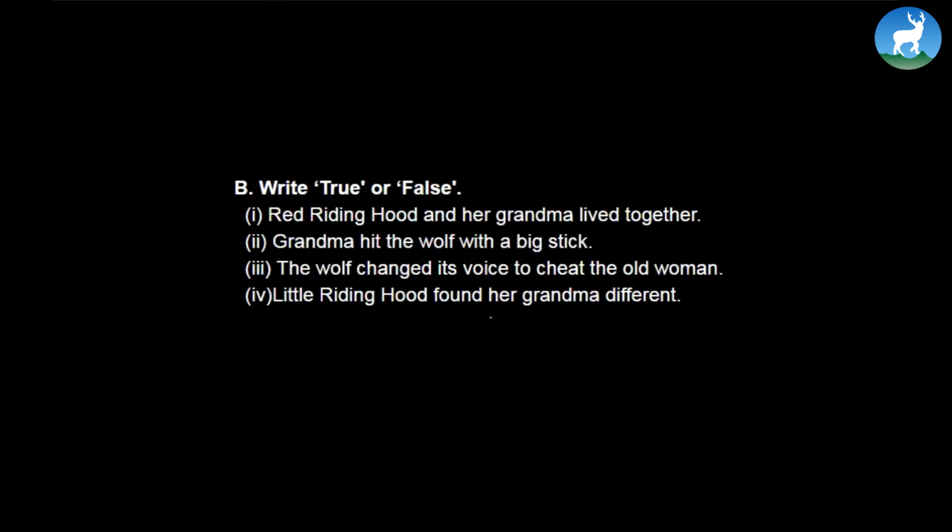True or false? Very simple. Red Riding Hood and a grandma lived together. Is that true? No, it's false. She was in fact going somewhere on the other side of the jungle to meet her grandmother. So that's false. I know you can do 2, 3, and 4 right in the classroom. Okay, let's move forward now.